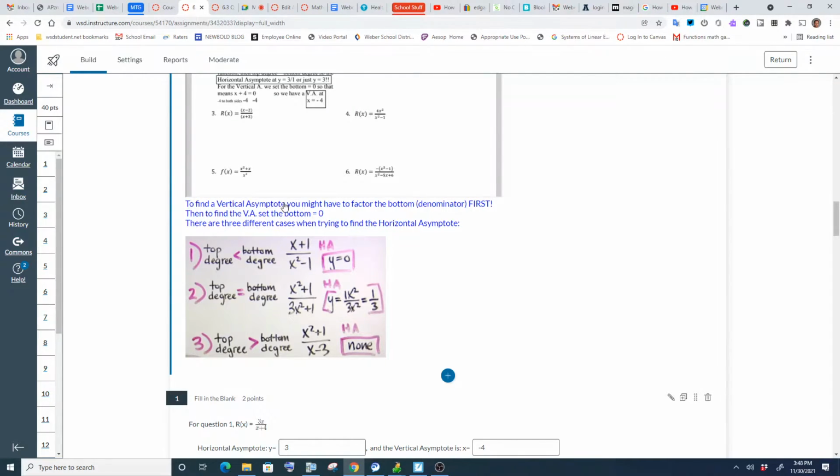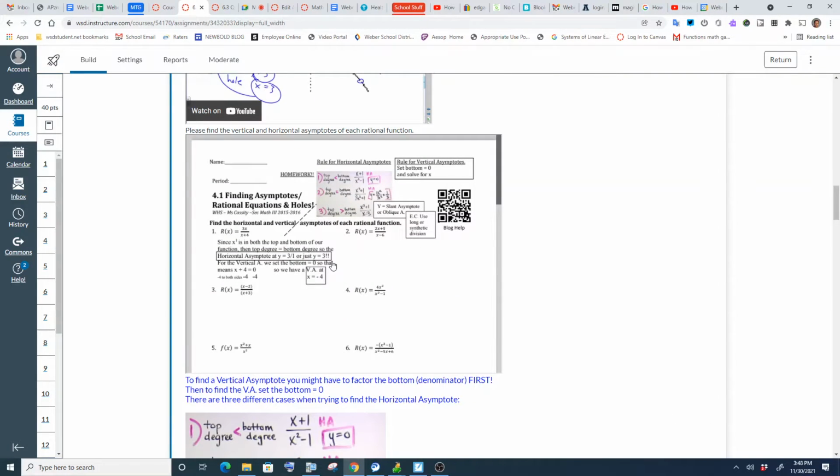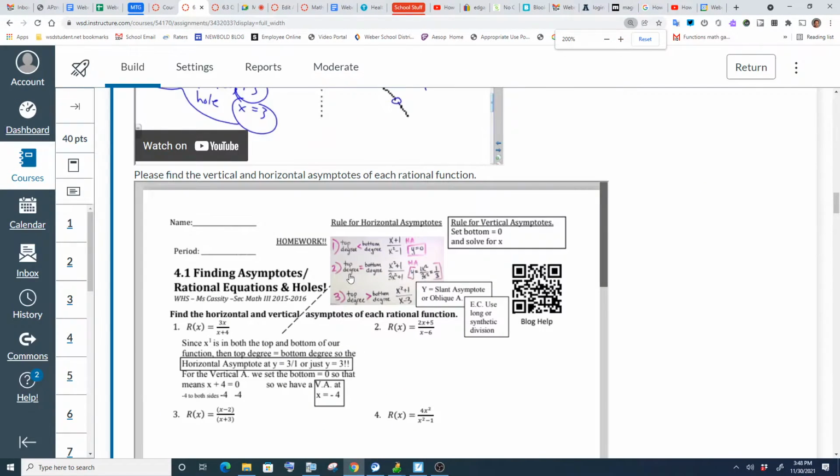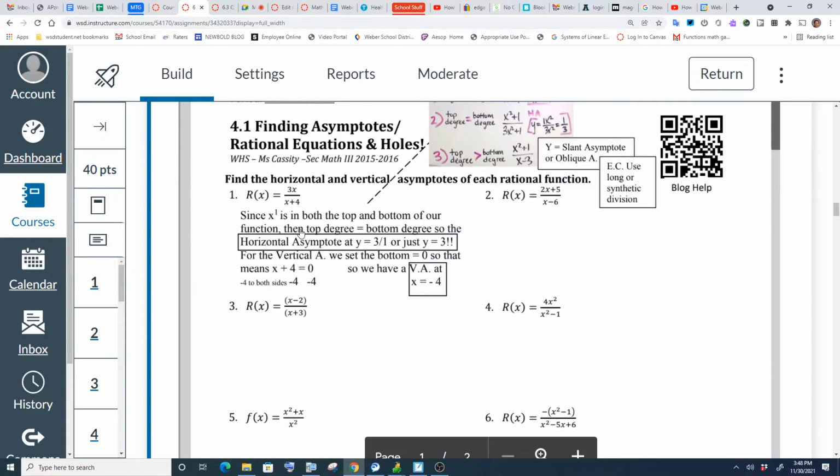And so to find the vertical asymptote, you have to factor the bottom first, set it equal to 0, and solve for it. So for example, you'll see here on our assignment, number 1's done for you. So 3x over x plus 4. So x is to the first power. Vertical asymptotes: set the bottom equal to 0, so x plus 4 equals 0. Minus 4 to both sides, and so then we get x equals -4. And that's our vertical asymptote.